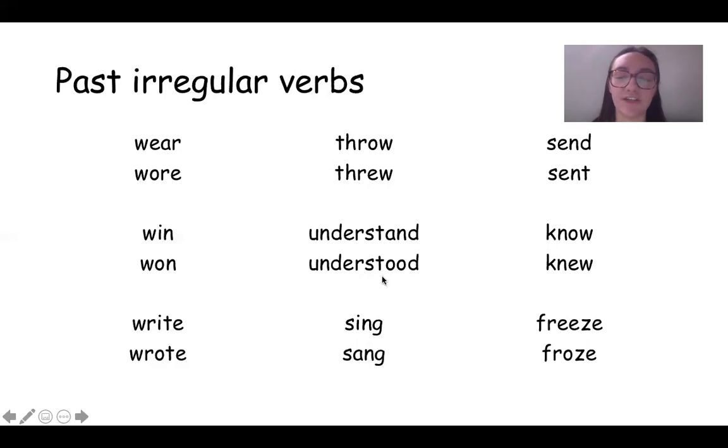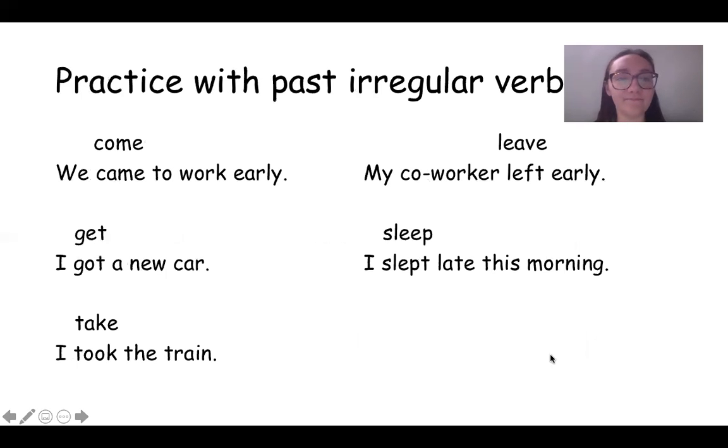So the only thing that's changing is the last part of it, right? Understood. Sing is the present. Sang is the past. Send is the present. Sent is the past. Know is the present. Knew is the past. Freeze is the present. Froze is the past. So this is some practice with irregular verbs, just to review.